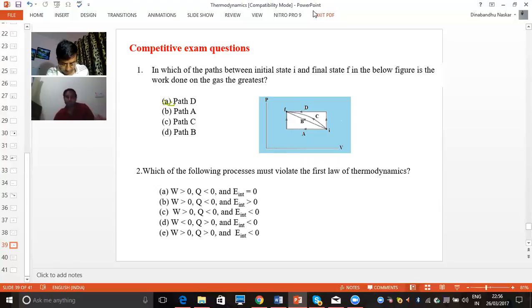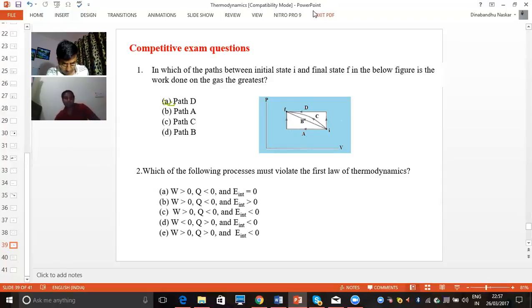That is possible because change in internal energy equals work done plus heat. If the same amount of work done and heat have positive and negative signs, then when we add them it will become 0. So it is possible, and this is not violating the first law of thermodynamics.